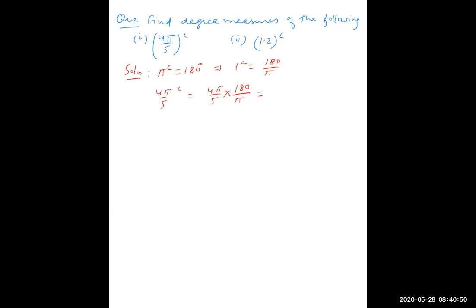So this 4 pi by 5 is equal to 144 degrees. We'll cancel this and solve further. So this is 4 into 36, 144 degrees is correct. So this is equal to 144 degree. But the second problem is more complex.